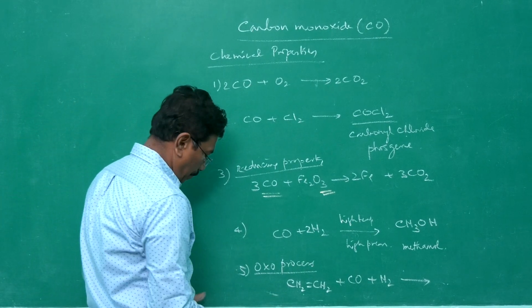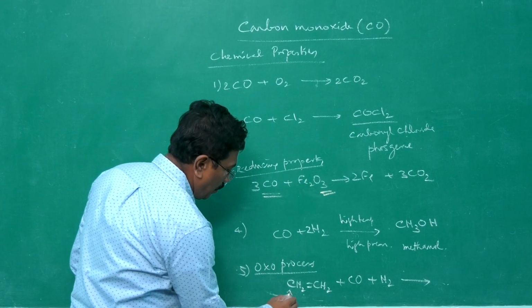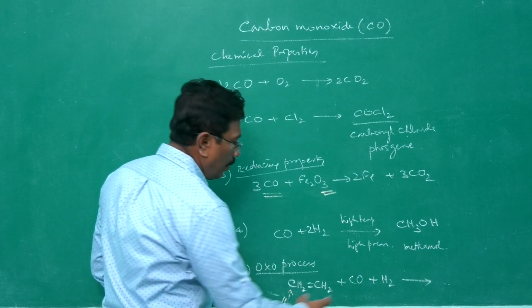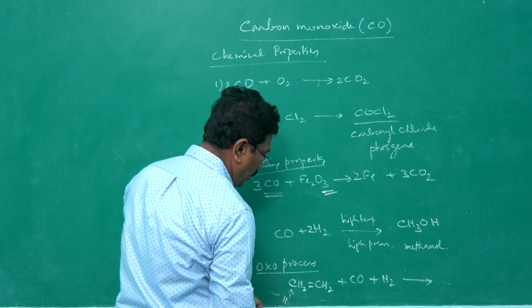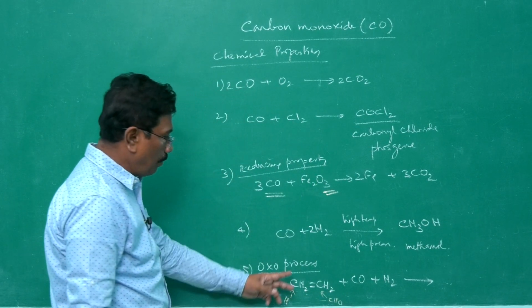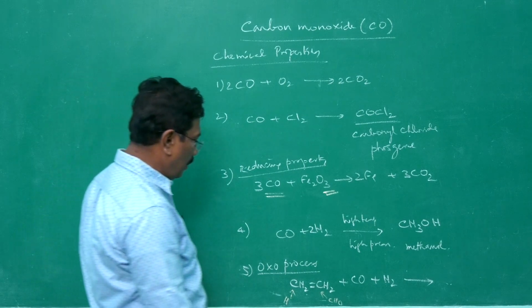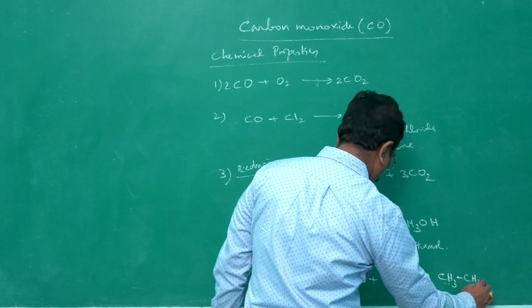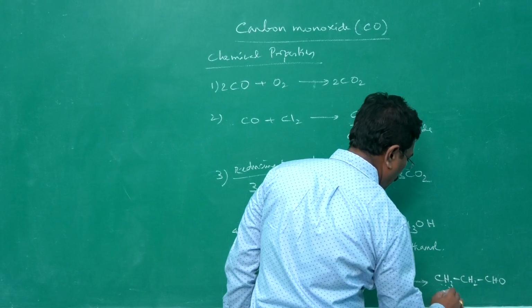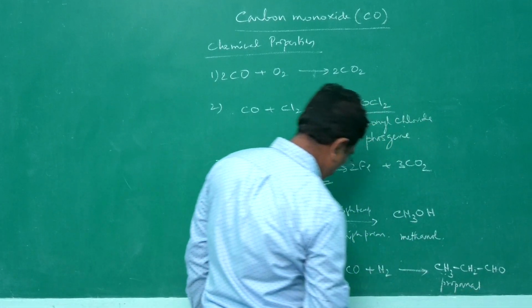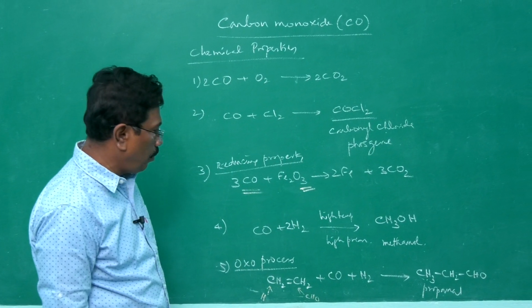Here one hydrogen, remaining part CHO is added here. So the double bond becomes single bond, and we get the product CH3 single bond CH2 CHO, propanal. Propionaldehyde common name, propanal IUPAC name.